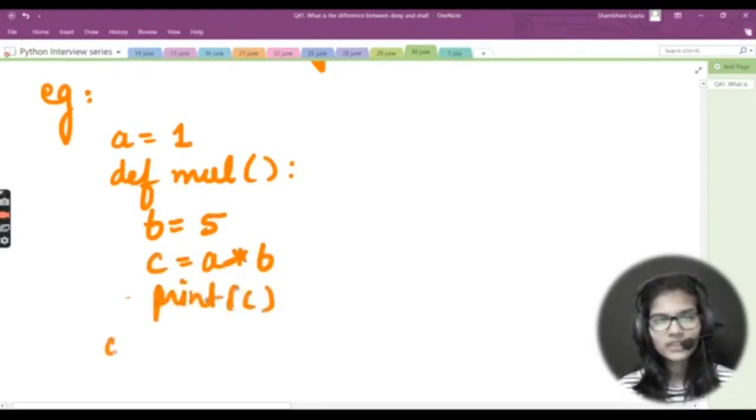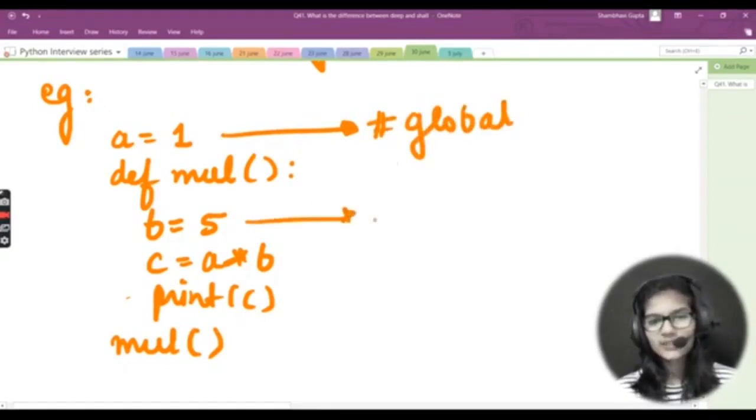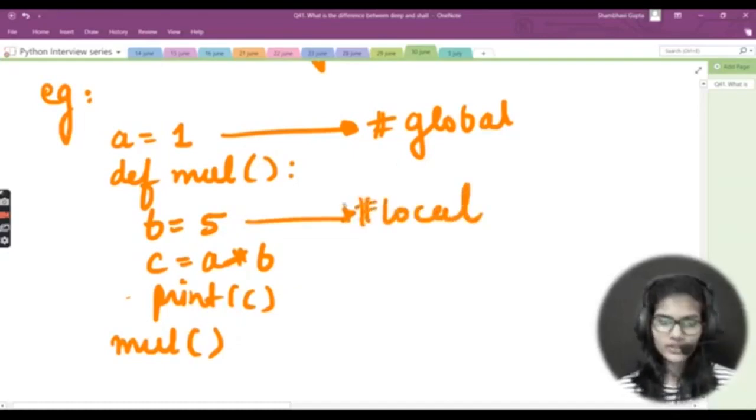Okay, and simply outside the function I would call that function. Okay, that is my multiplication of this one right here. So now this one which I have just made here is actually my global variable because I have declared this outside my function, right? And this b that I have made is actually my local variable because I have declared that inside the function, right? So I hope that you have got a clear and fair idea regarding the global and the local variables.